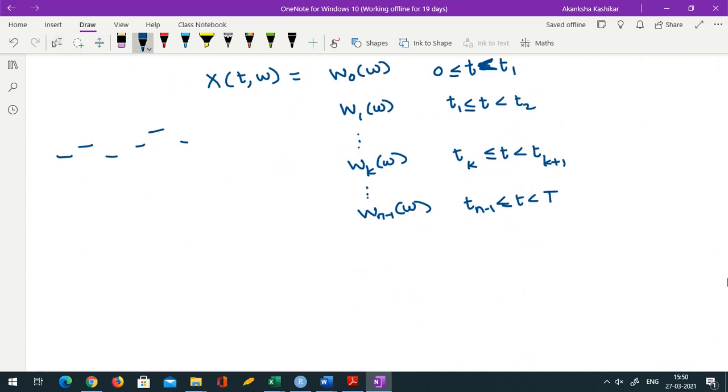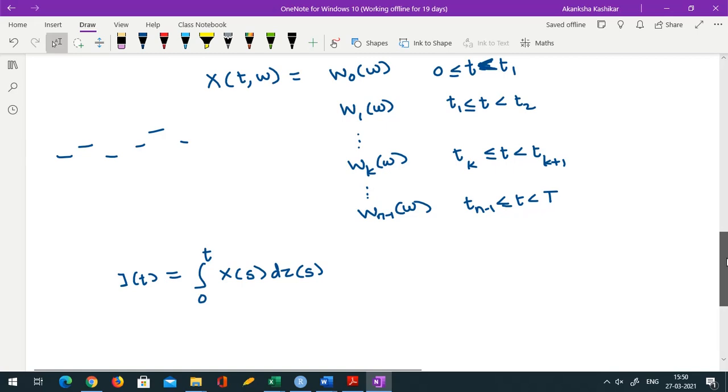Okay, and now we want to define the integral over 0 to T of Xs dZs. As I said, we don't know what dZ is, what the meaning of dZ is, but we want to define the integral.